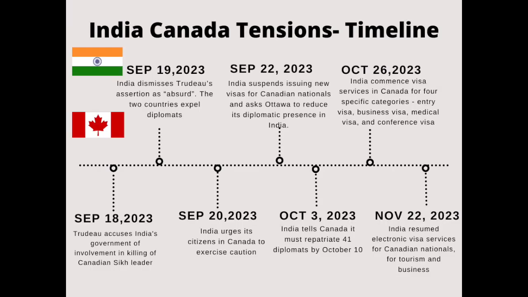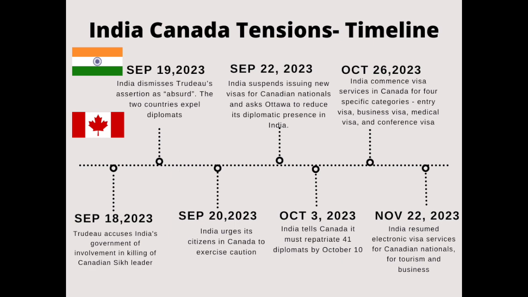Now let's take a look at the complete timeline, what happened on which particular date and how the tension went on. As you can see here, on September 18, Trudeau tells the Canadian Parliament that Canada is actively pursuing credible allegations linking Indian government agents to the killing of Nijjar, a Canadian citizen campaigning for the creation of an independent Sikh homeland carved out of India. On September 19, India dismisses the allegations put forth by Trudeau as absurd. The two countries expel diplomats in tit-for-tat moves, with Canada throwing out India's top intelligence officer in the country while India expels his Canadian counterpart.